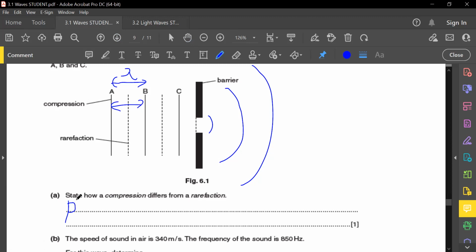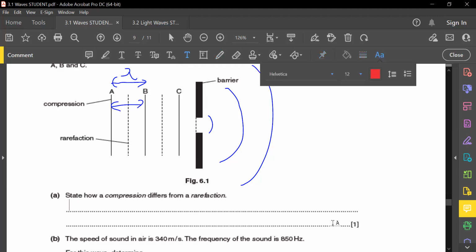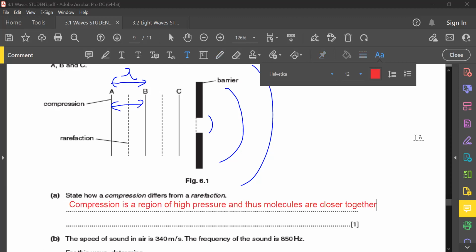Good. One has higher pressure and one has lower pressure. So which one is the one with higher pressure? Compression has higher pressure and rarefaction has lower pressure. Guys, this is also a very important question. Compression is a region of high pressure and thus molecules are closer together.